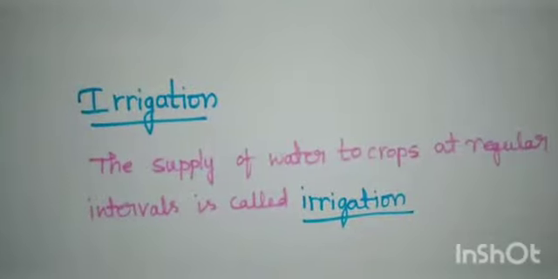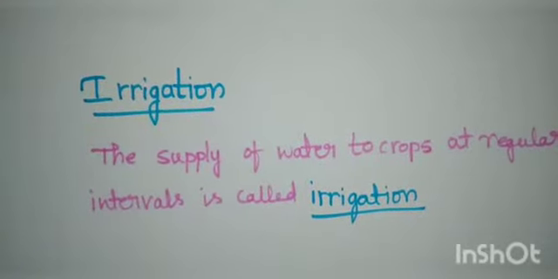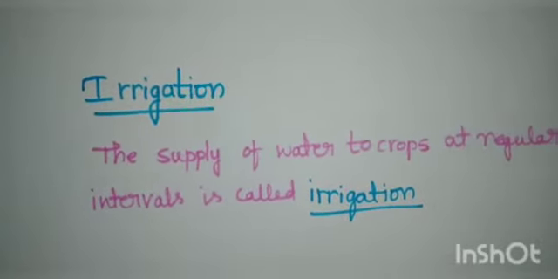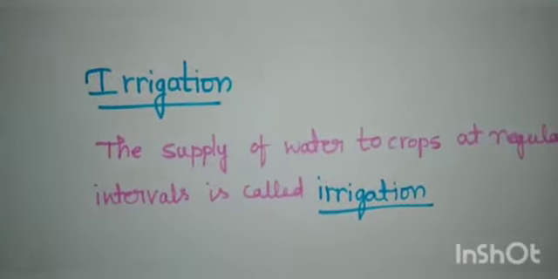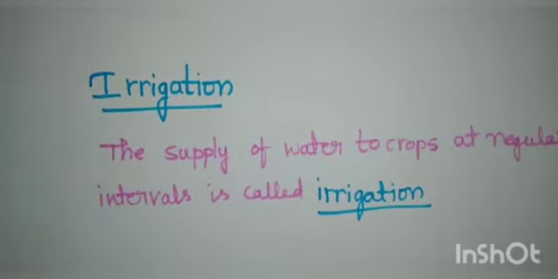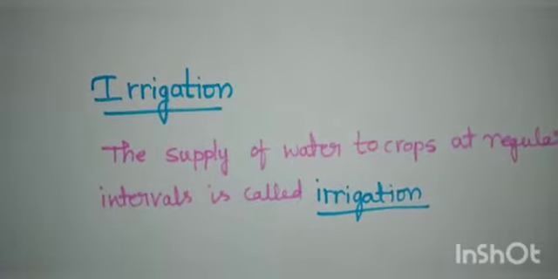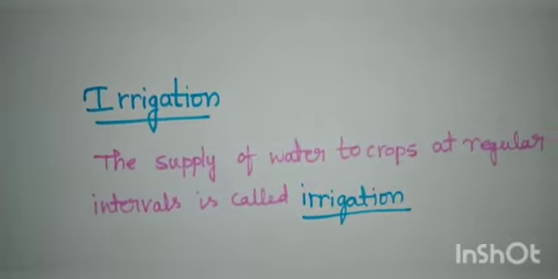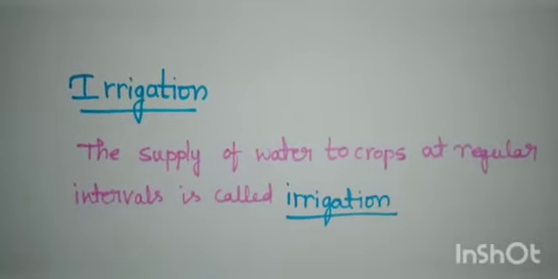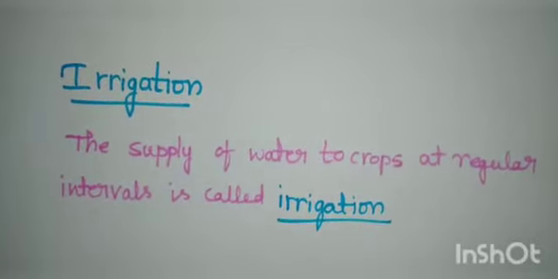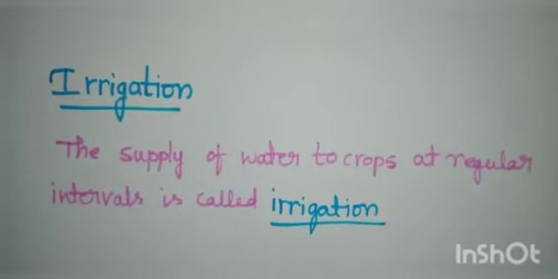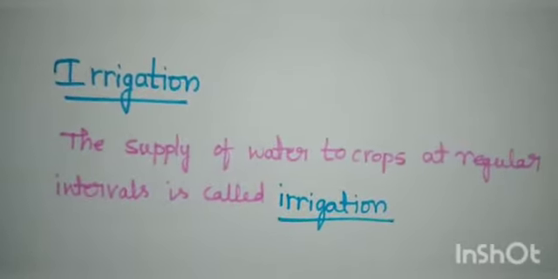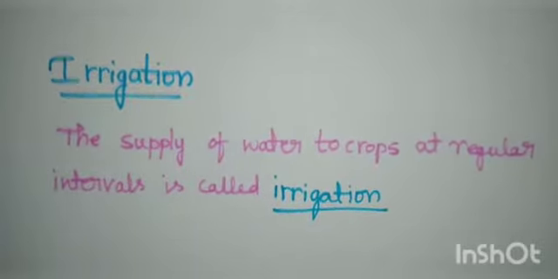So the time and frequency of irrigation varies from crop to crop, soil to soil, and season to season, right? In summertime, the frequency of watering is higher. Why is it so? Because due to high temperature in the summer, all the water will evaporate, and the plants will be deficient in water. So hence we have to water the plants more.